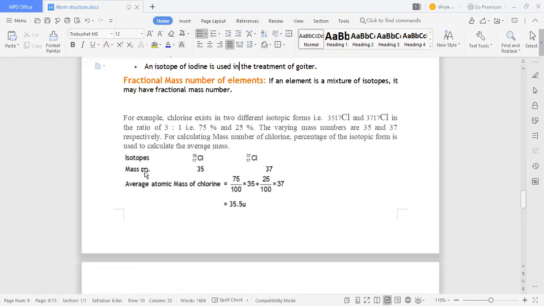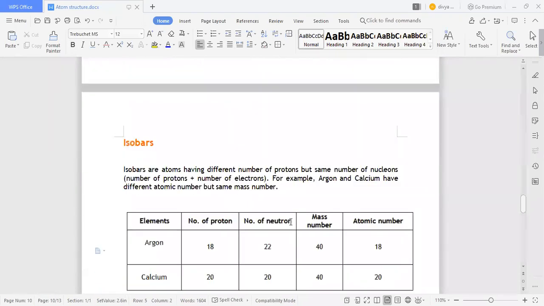So for calculating the mass number of chlorine, the percentage of each isotopic form is used to calculate the average mass. The mass numbers are 35 and 37. So the average atomic mass of chlorine is 75 by 100 into 35 plus 25 by 100 into 37. Why have they given 75 by 100 and 25 by 100? Because they are 75% and 25%. If you calculate this, you will get the answer 35.5 u.